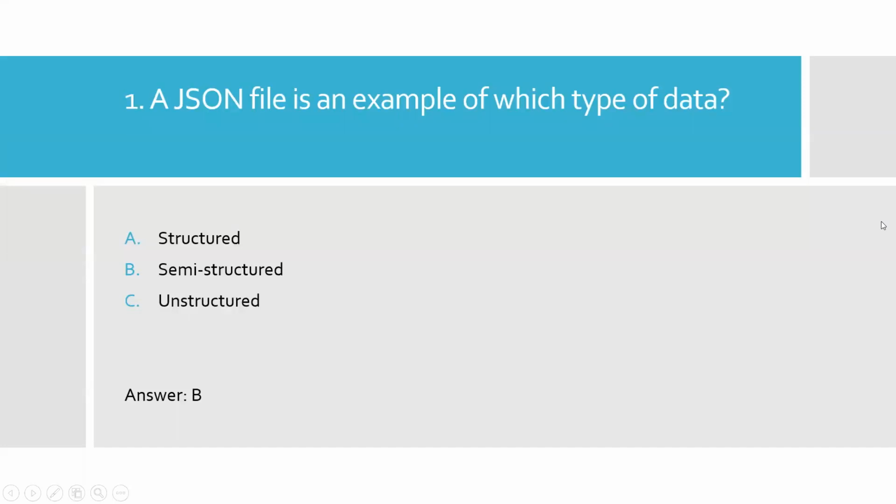Question 1. A JSON file is an example of which type of data? A. Structured, B. Semi-structured, C. Unstructured. All unstructured data is often delivered in files. Semi-structured data contains tags that make the organization and hierarchy of the data apparent. So the right option is option B, semi-structured.